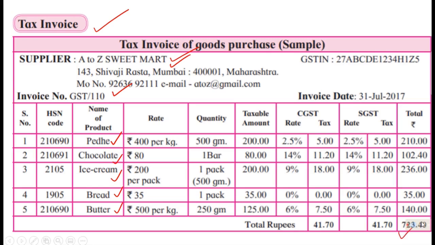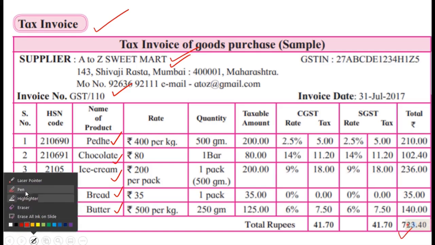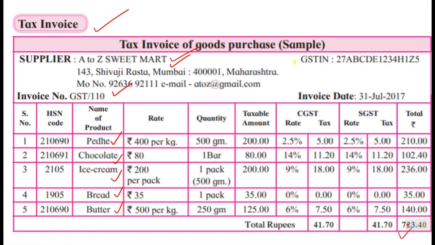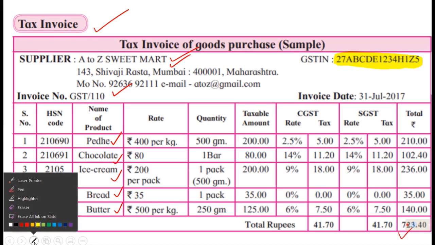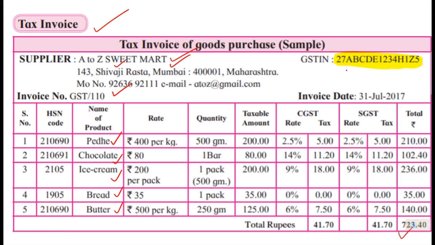So we will be studying the bill so that we will understand the concept of tax on goods from this bill itself. The most important thing I want to tell you is, in this bill you can see that, I will highlight that, here on the right top corner there is a number. This number is called the GST number, which is assigned to this particular shopkeeper whose name is A to Z Sweet Mart. It is the GST number of A to Z Sweet Mart, and it is only his.